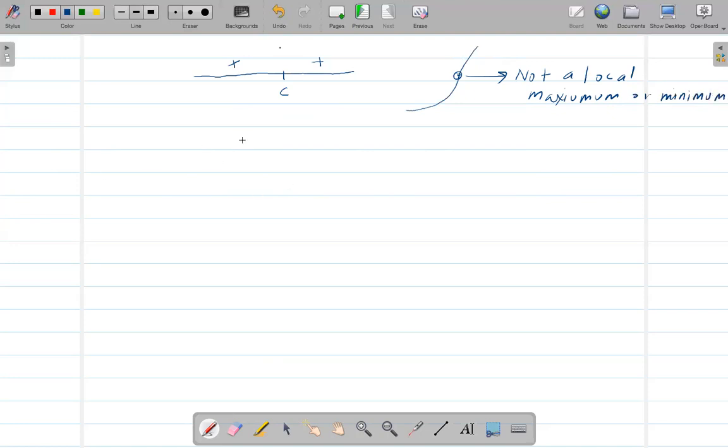All right, so same thing with the minus as well. So if this C, or critical number, has a minus on this side and a minus on this side, the graph is something like this. It's decreasing, and let's say this is a C. Again, we can say the same thing. It's not a local maximum or minimum.